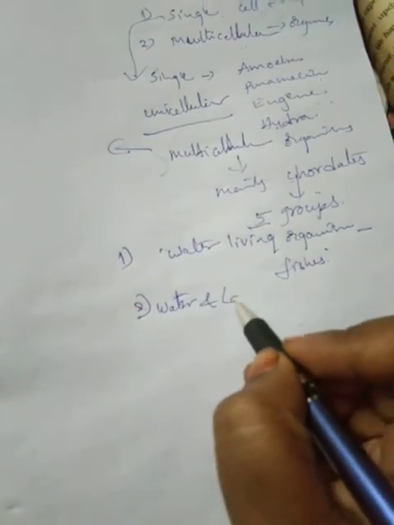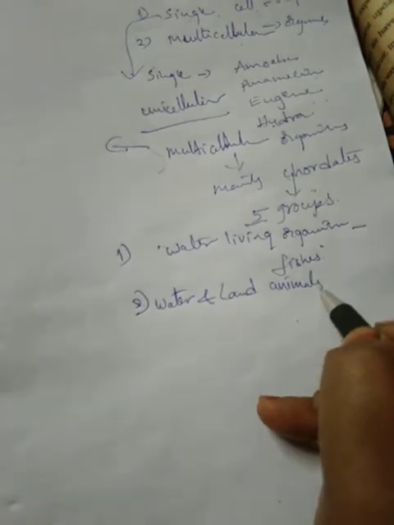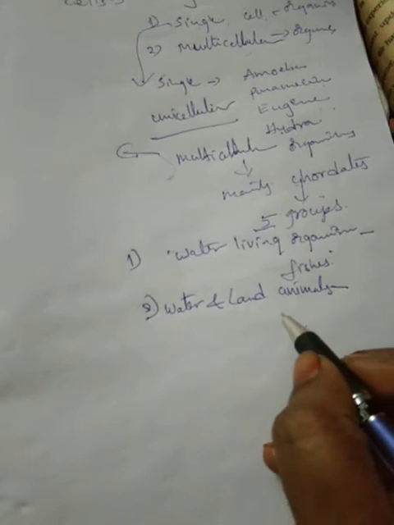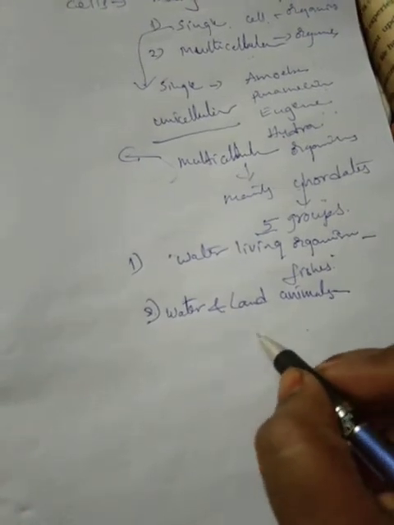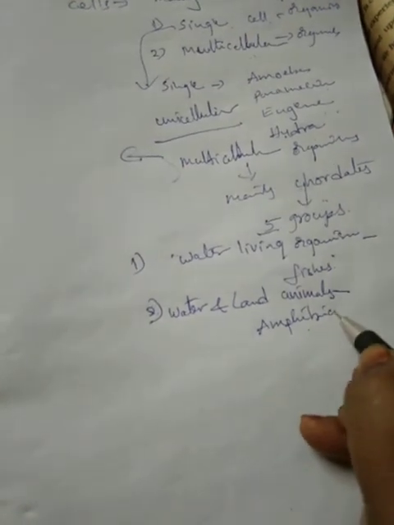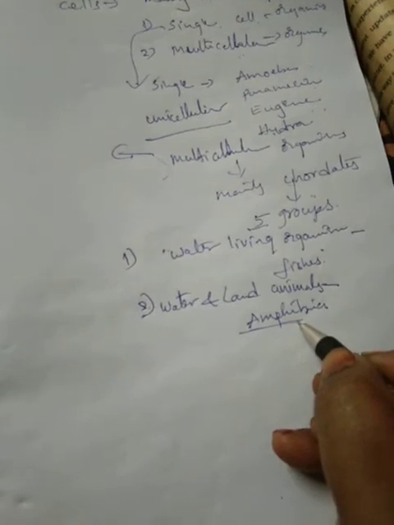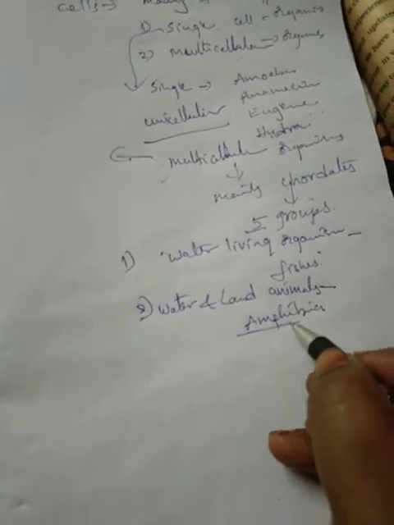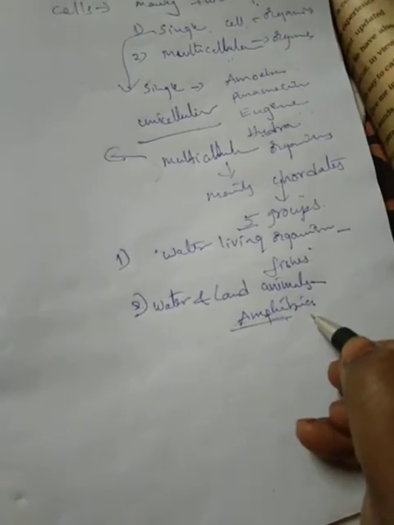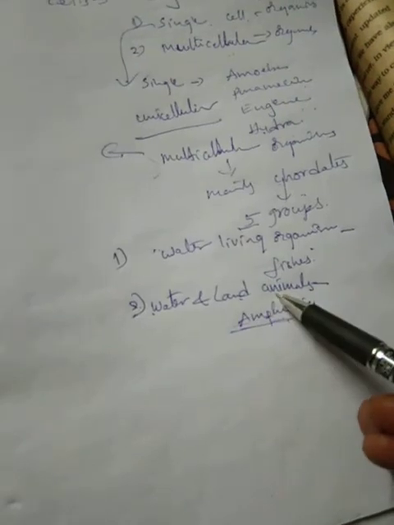What is that? Water and land animals are amphibia. They are living in both environments.